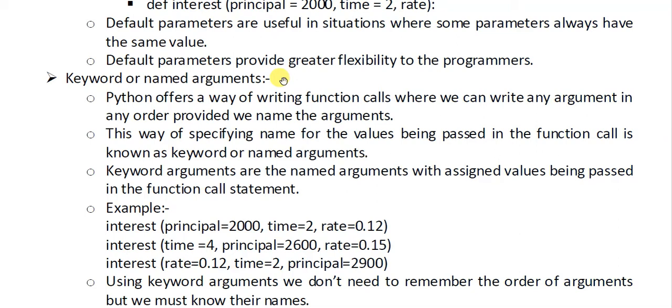And the third example, you see, we have made rate the first argument, time the second, and principal the third. We can make it, but we must provide the name. That means we must make it clear to the Python interpreter that this variable is being provided. You can put it anywhere, but you should provide the name.